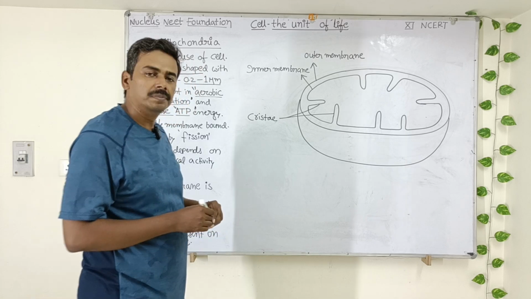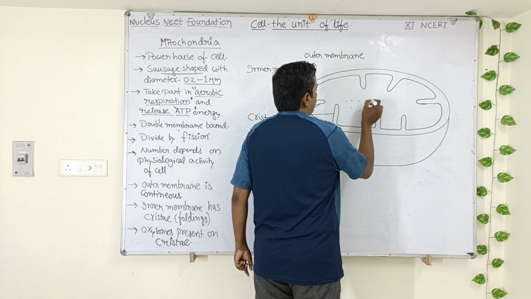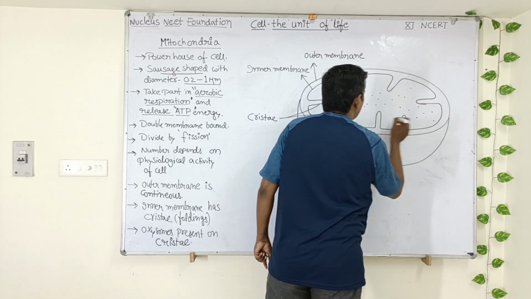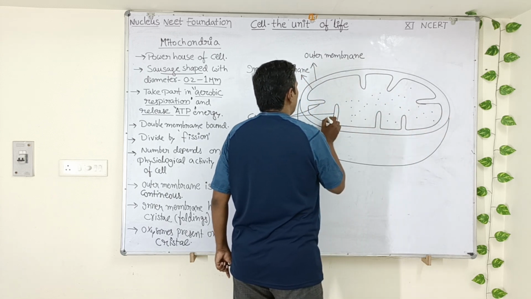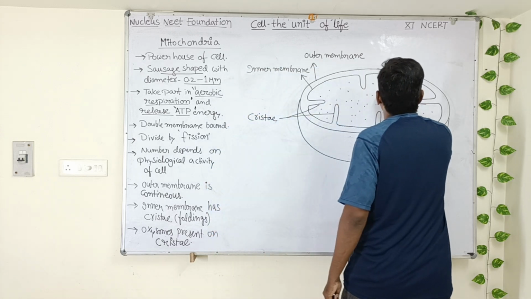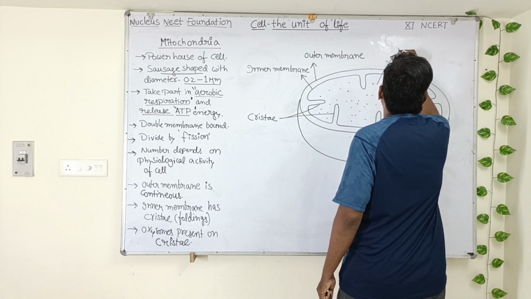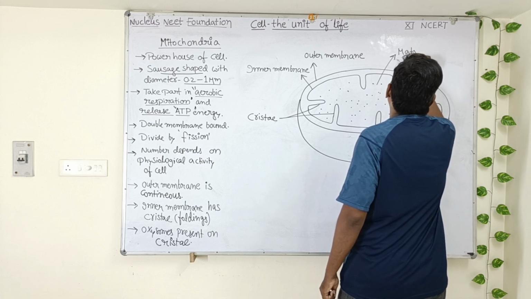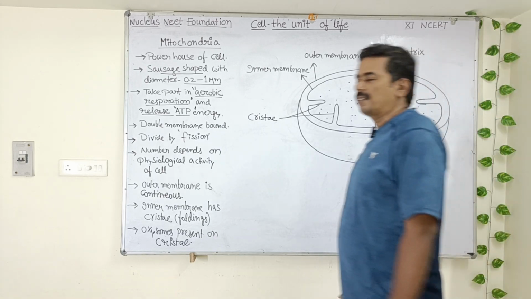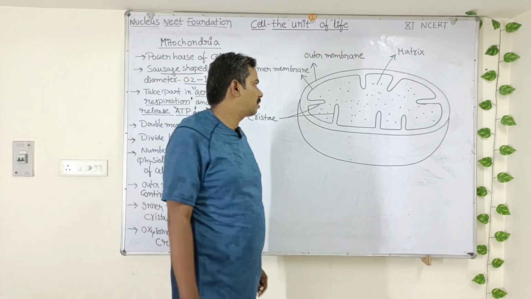Understood, my children? Now look here. Inside the mitochondria, you can see there is a fluid. This is fully filled with a fluid. So what is this fluid called? It is called matrix. The fluid present inside the mitochondria is called matrix.